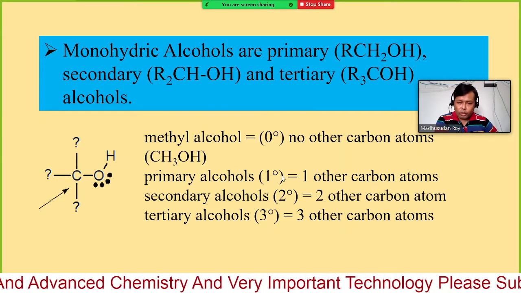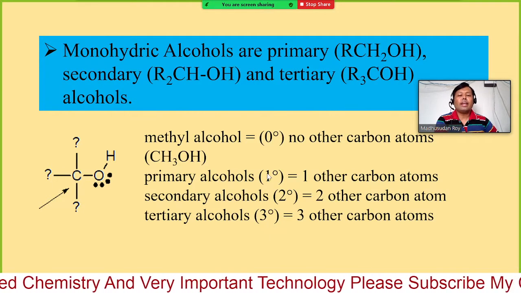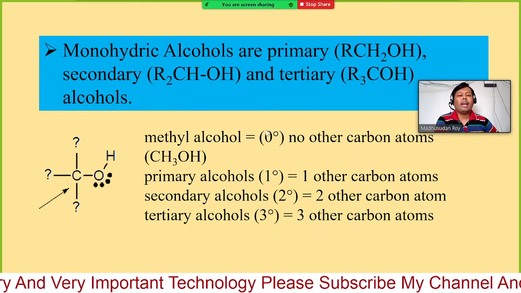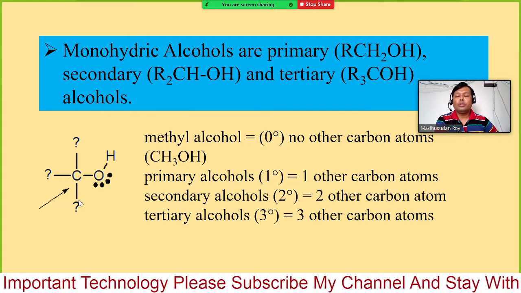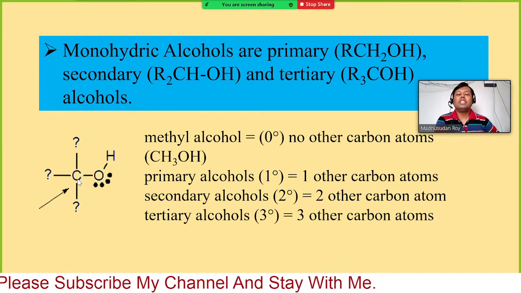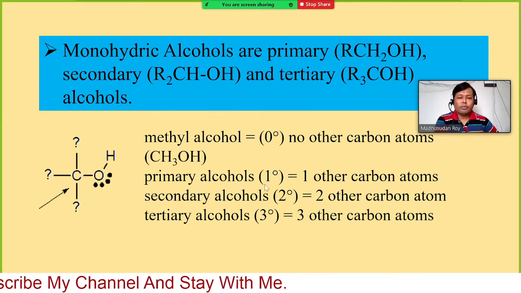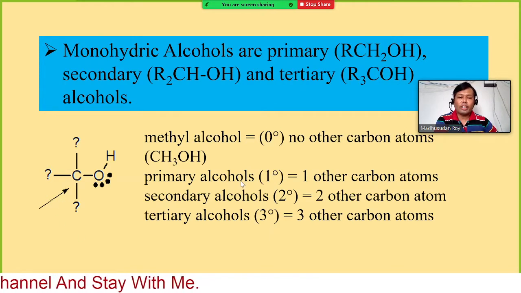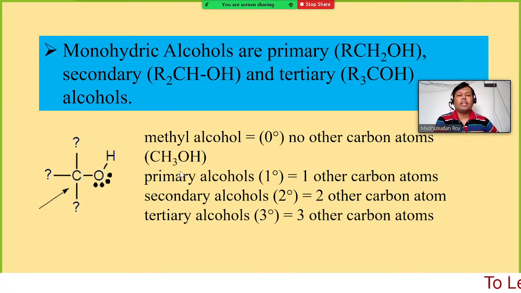By following this rule, we do not have any carbon attached to this carbon, therefore 0. So if we have 1, then we say 1 degree. If we have 2, then 2 degree. If we have 3, then 3 degree. If you have 0, you should say that is 0 degree alcohol.